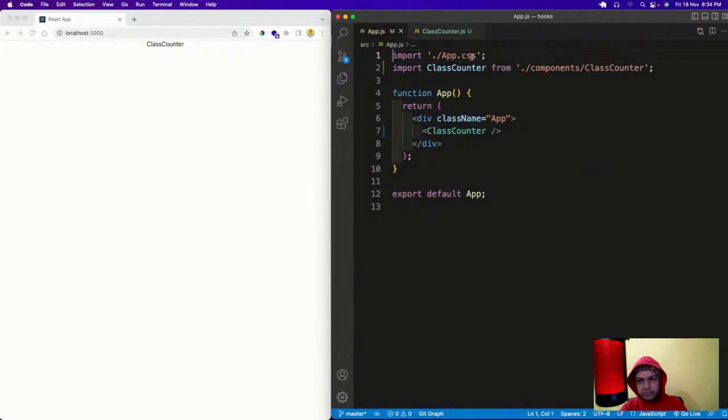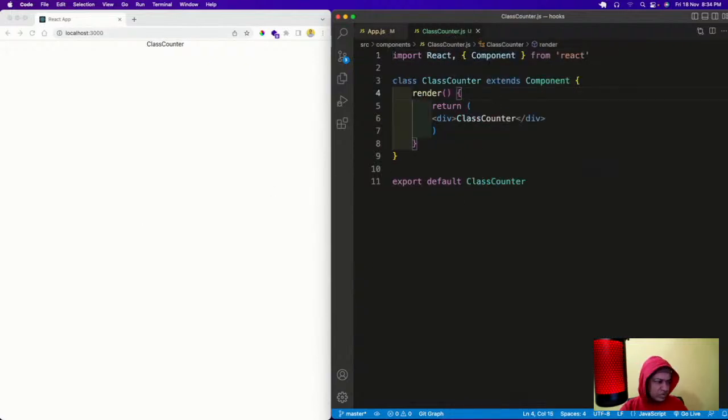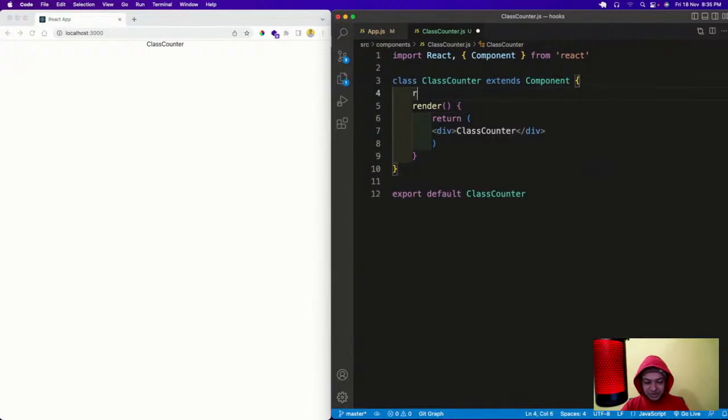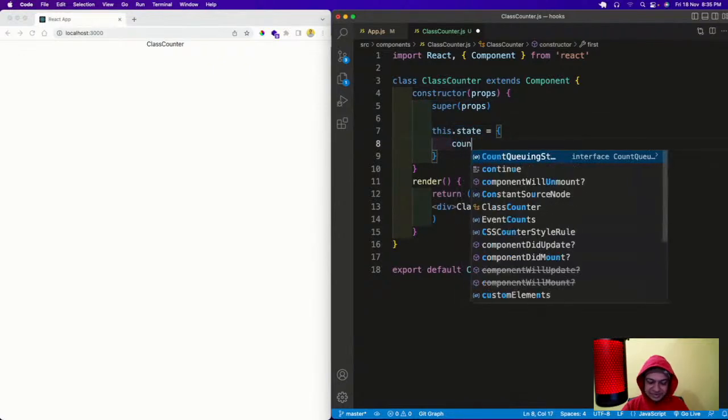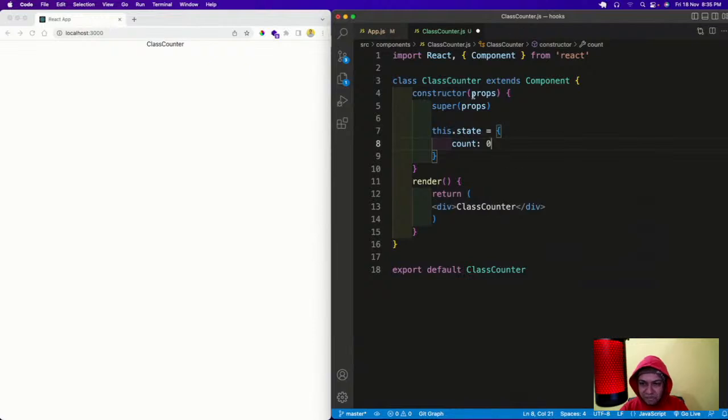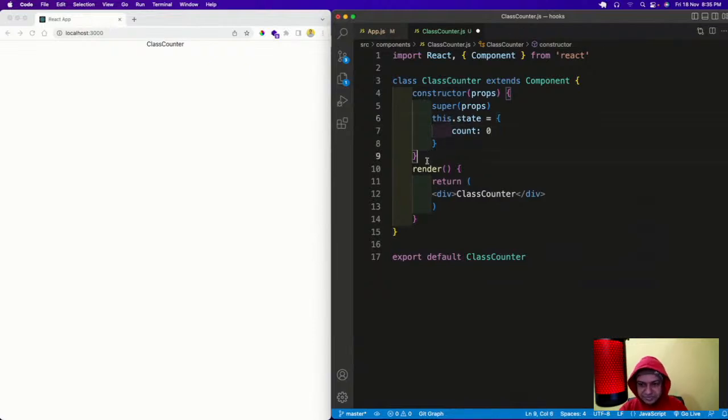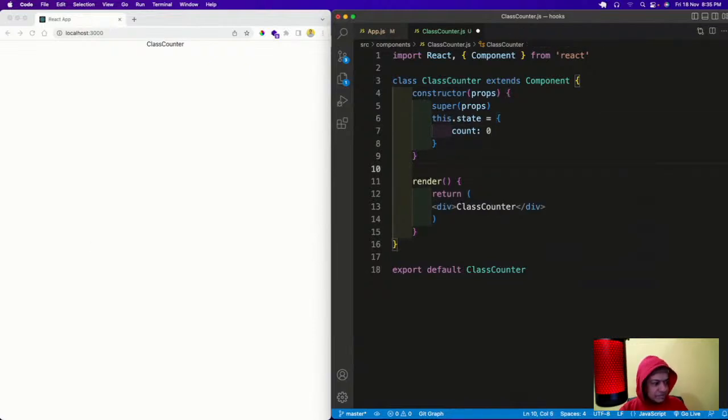Now we'll go back and quickly create a very easy component in which we will definitely have some state. I'll use another shortcut, rconst, and here I will have a count of 0.